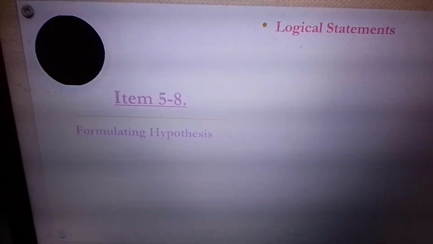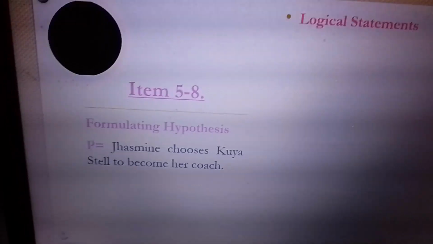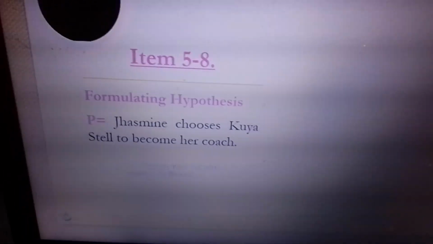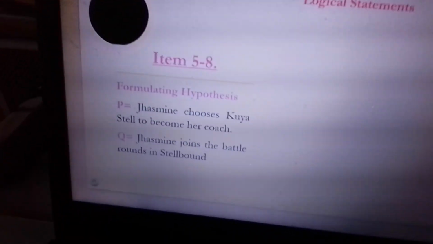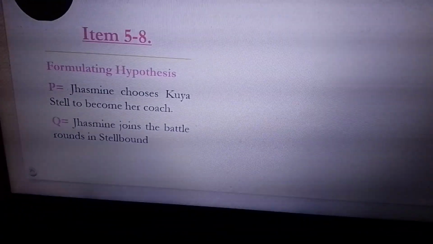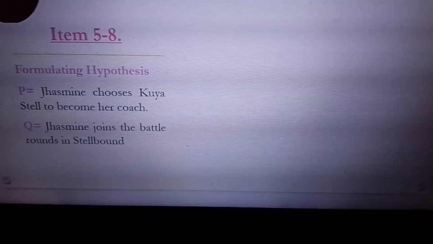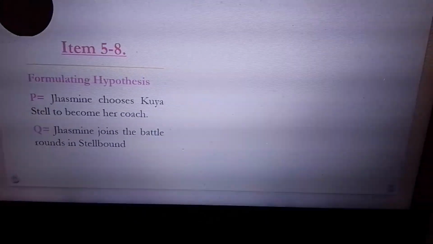Now, let's write the statement. So, what is the hypothesis? The hypothesis here is, if you sing well that Kuya Stel had turned for you, and you chose him to become your coach. Just like that, Jasmine chooses Kuya Stel to become her coach. And then the cue is, you're part of Spellbound. Diba members of The Voice Kids, if you chose Kuya Stel, you're part of Spellbound. If you chose Ate Julie, you'll be part of the Jewel Squad. If you chose Kuya Pablo, that's Kuya Pabs in short, you belong to ang tropa ni Kuya Pabs. Pero if you chose Kuya Billy, it's Team Believe.